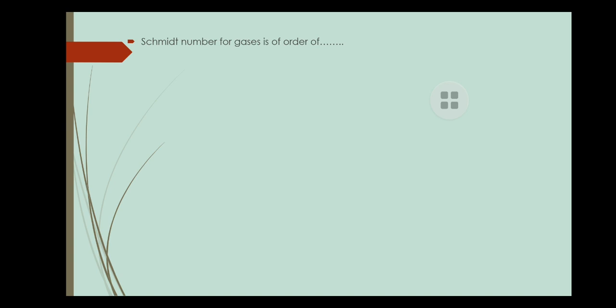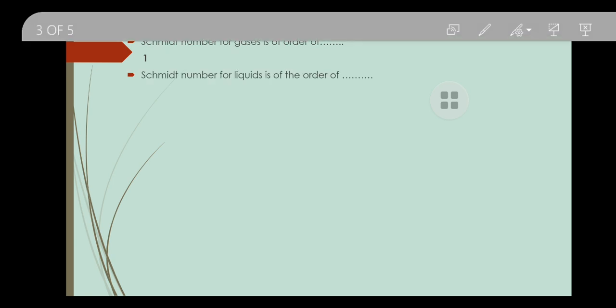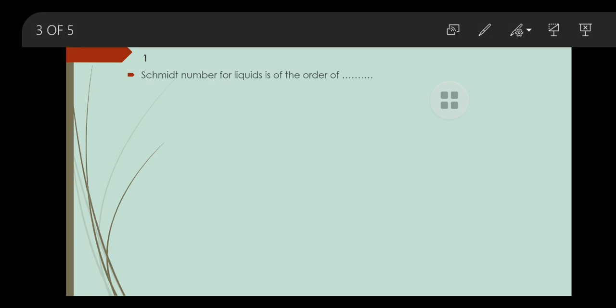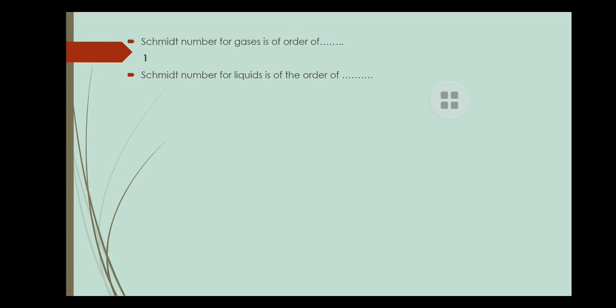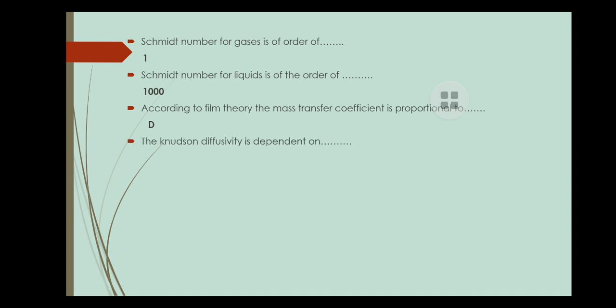The next question is about the Schmidt number for gases. You have to tell the order: for gases it is of the order of 1. Next, the Schmidt number for liquids is of the order of 1000. According to film theory, the mass transfer coefficient is proportional to D, that is diffusivity. The Knudsen diffusivity depends on... so first you have to know about Knudsen diffusivity.